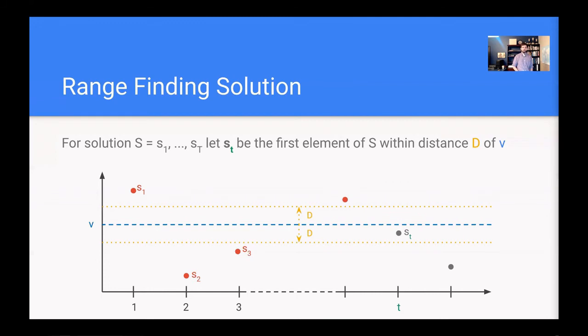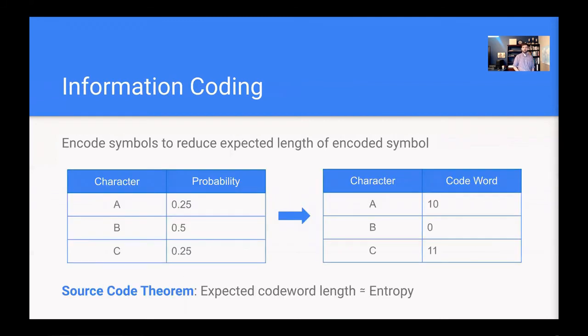So that's range finding. While we introduce range finding as a more abstract problem to help with our reduction, information coding, by contrast, is a very well-established and well-studied problem. It describes a setting where we're given an alphabet of characters, and each character or symbol has some probability of occurring. And the goal is to develop a coding scheme where we assign codes to these symbols in such a way that we minimize the expected length of the encoded characters. So in order to do that, we assign shorter codes to the symbols that are more frequent, such as B in this example here.